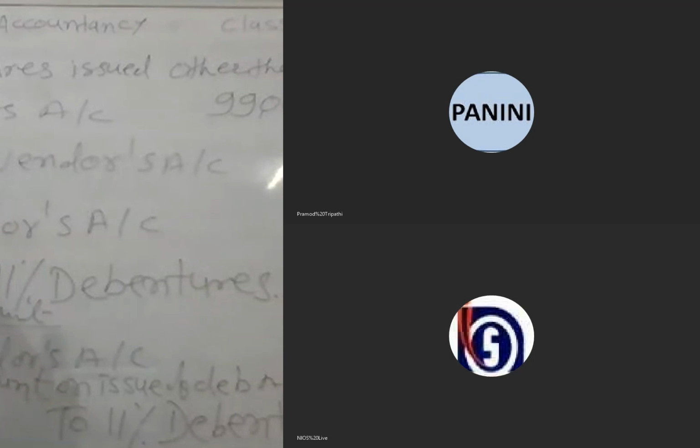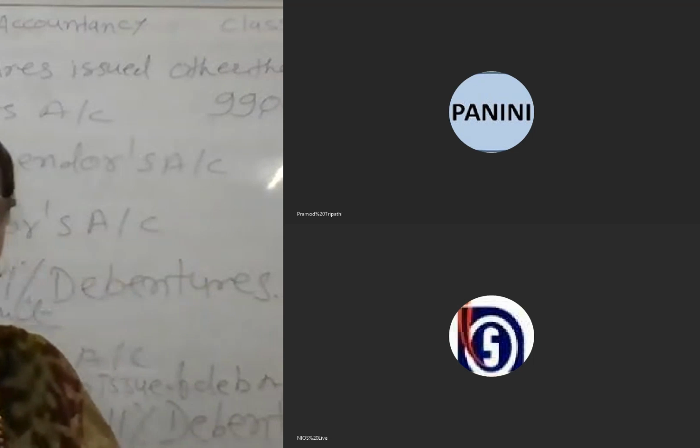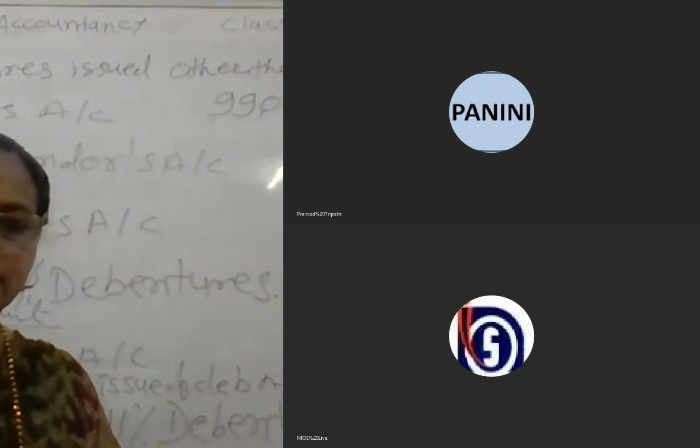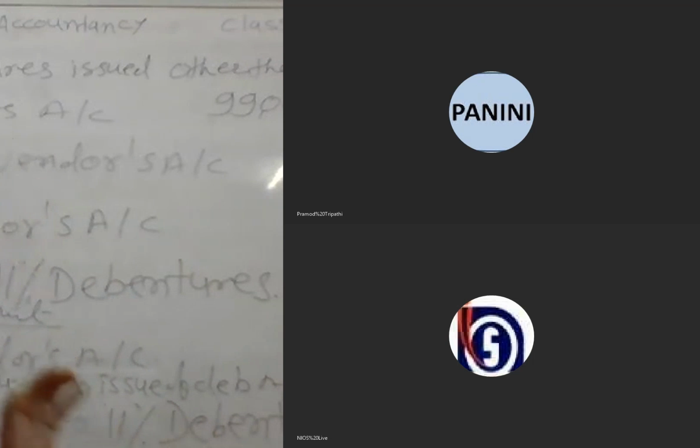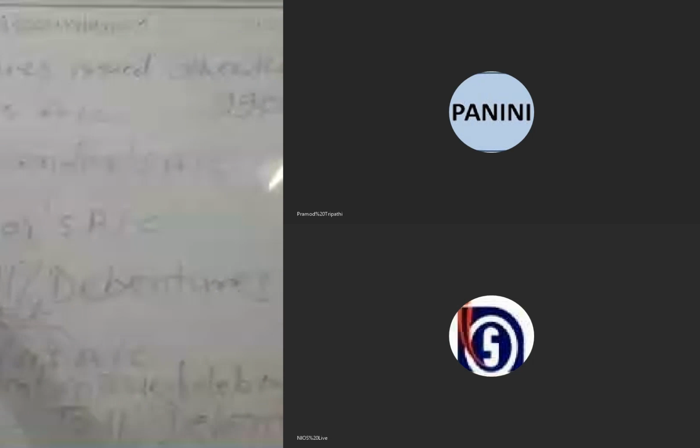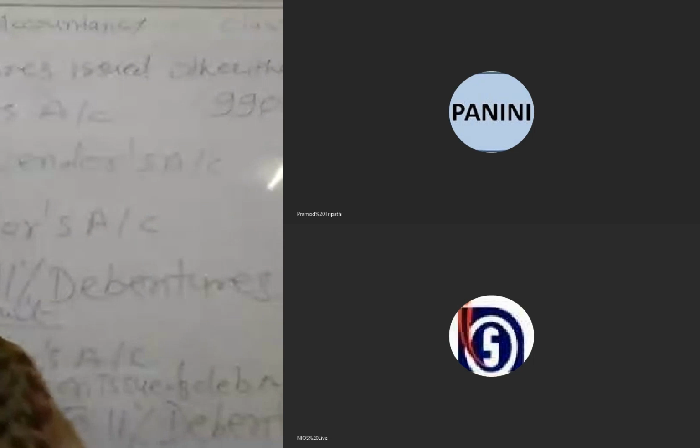Then, in case the company issued debentures at par, and the value of the debenture is rupees 100, 100 rupees is the nominal value of the debenture. So how do we have to fill the amount in the journal entries?